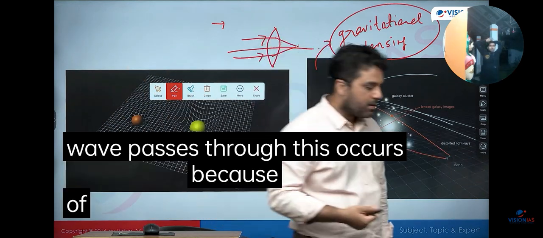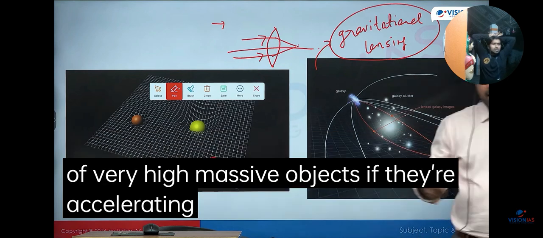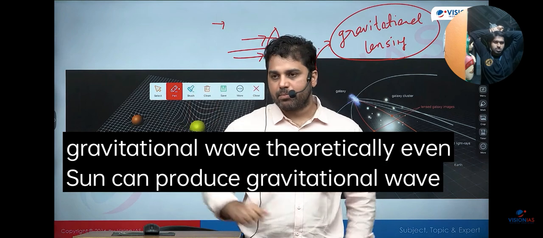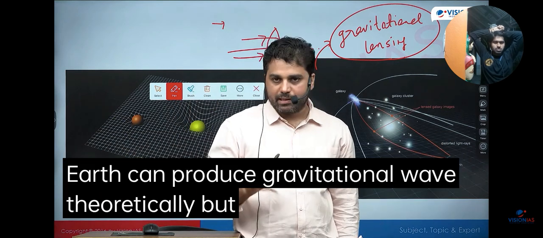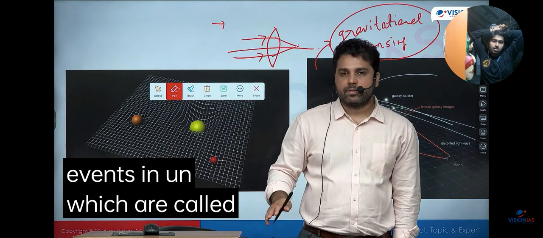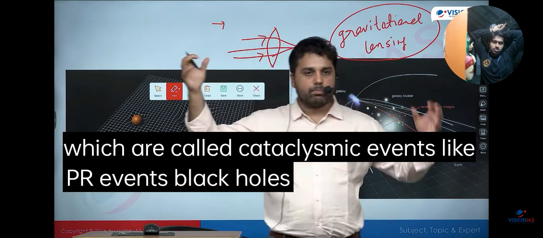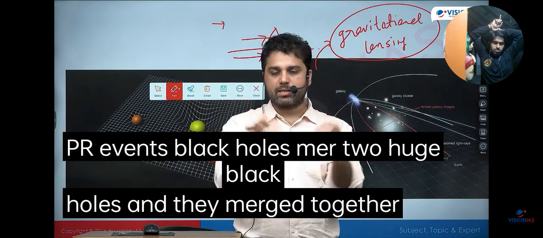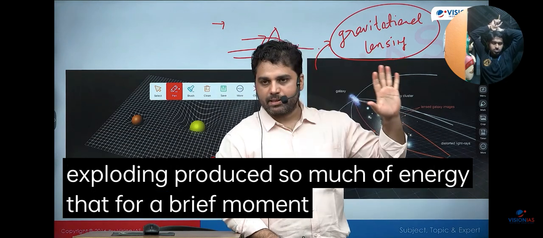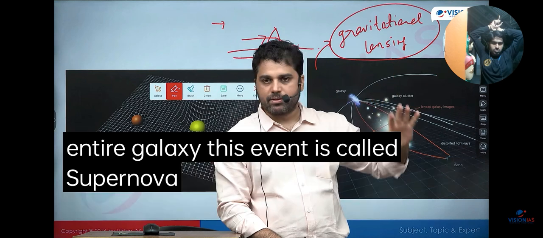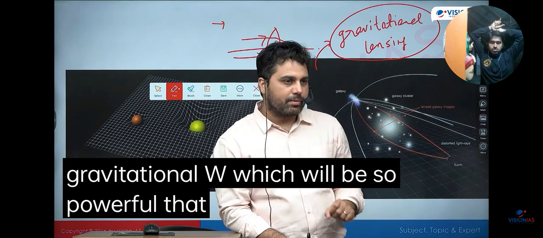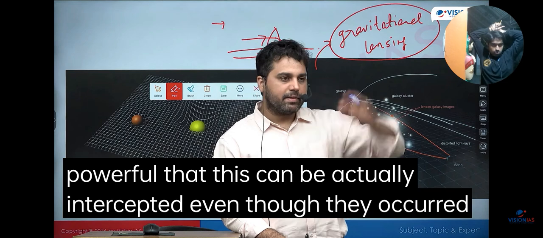This occurs because of very massive objects if they are accelerating, or a sudden production of a huge amount of energy, which can produce gravitational waves. Theoretically, even the sun can produce gravitational waves, even the earth can, but those gravitational waves are going to be so weak that we will not be able to detect them. But there are events in the universe which are called cataclysmic events, like pralayakari events. Two huge black holes merged together. A very heavy star went supernova, started exploding, produced so much energy that for a brief moment it outshined the entire galaxy. This event is called a supernova. So these events can produce that scale of energy, and a gravitational wave so powerful that it can actually be intercepted even though the events occurred millions of years ago.